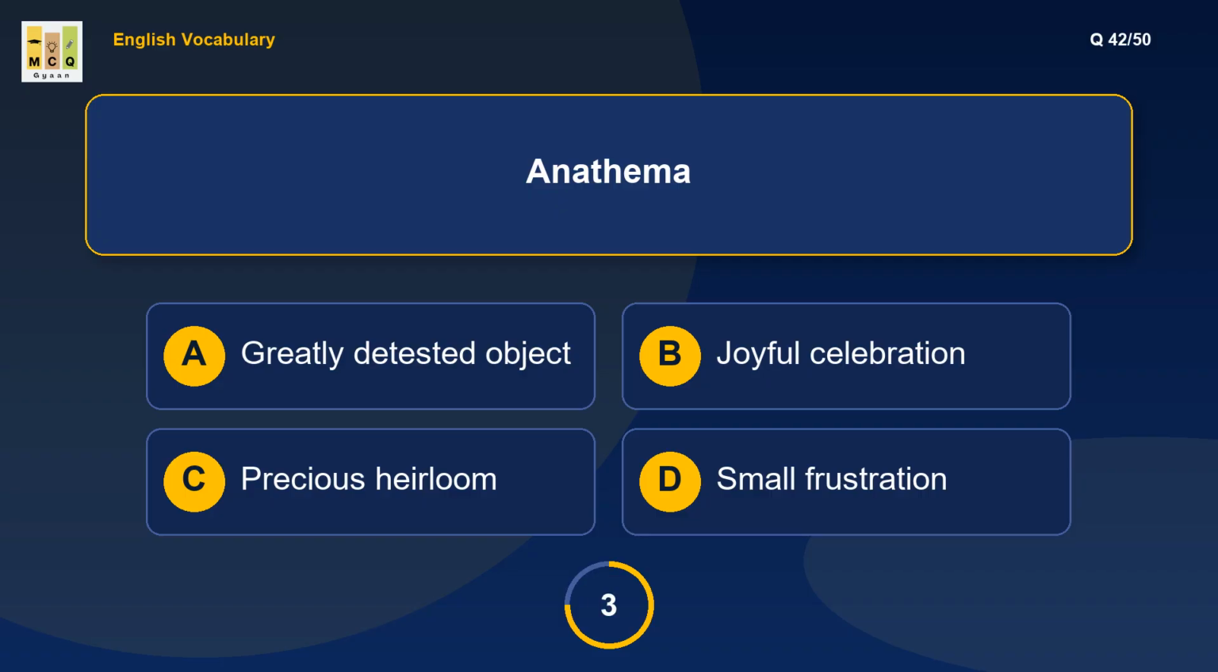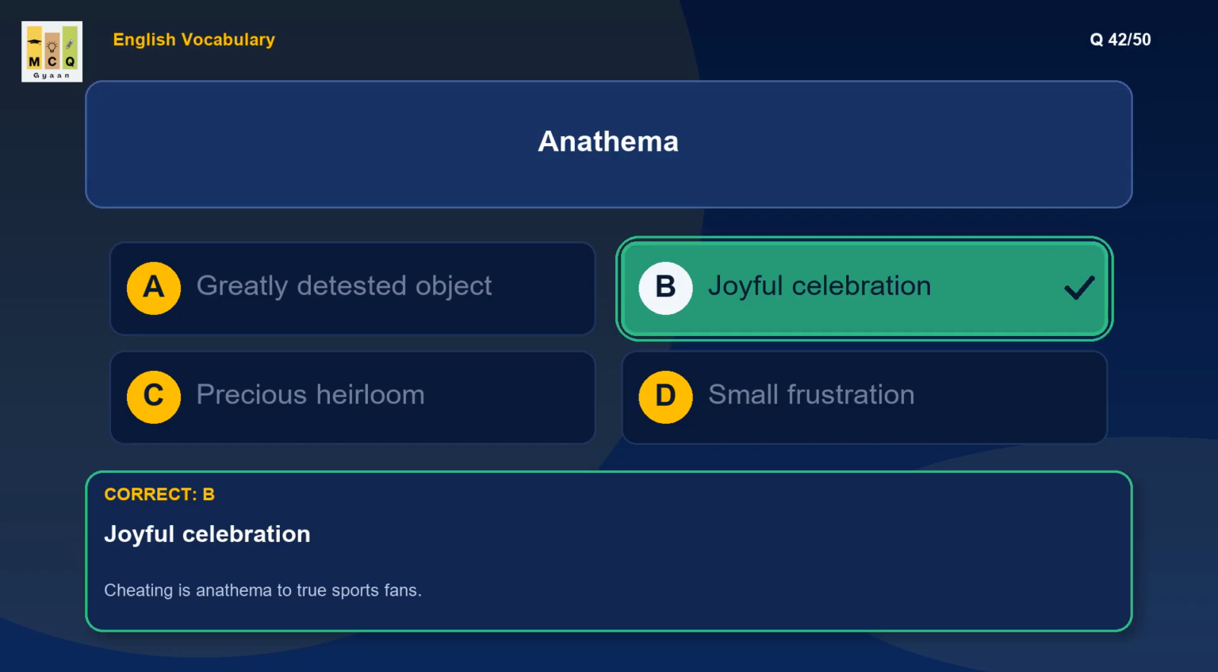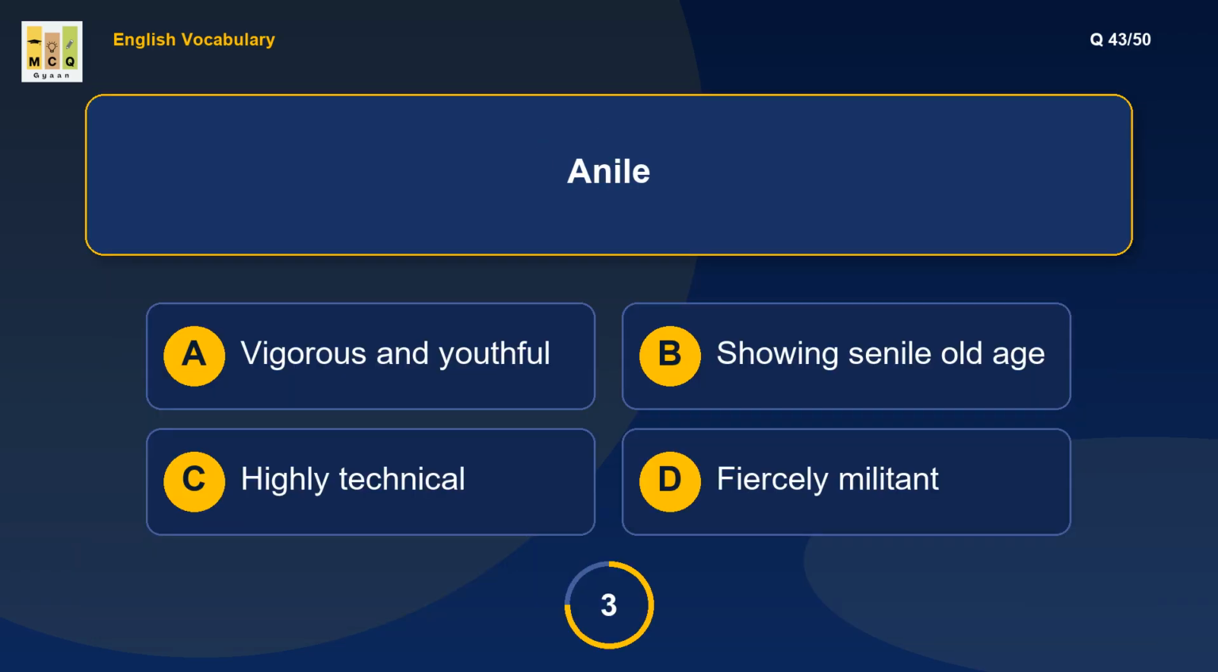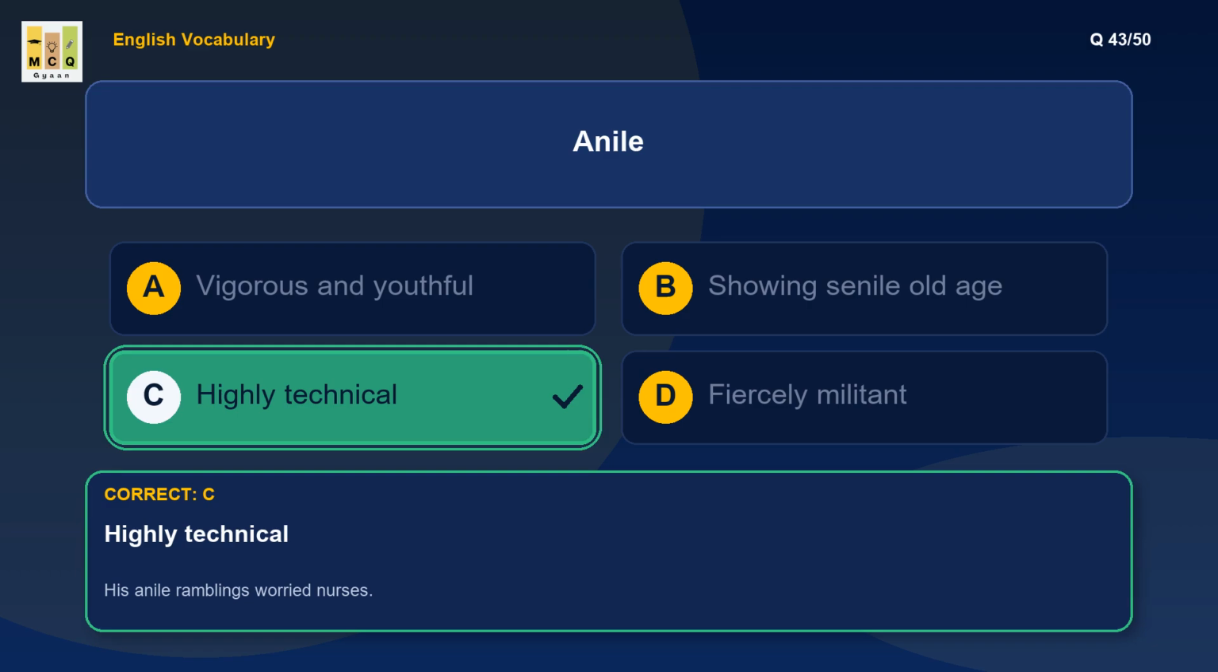What is the meaning of anathema? Anathema means something vehemently disliked. Example: cheating is anathema to true sports fans. What is the meaning of anile? Anile means senile or doddering. Example: his anile ramblings worried nurses.